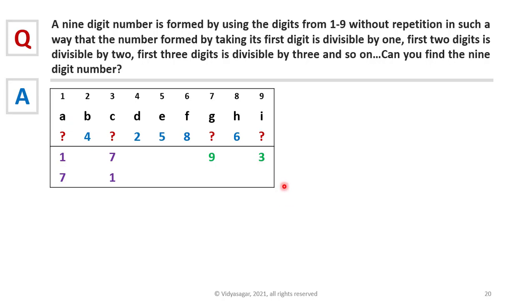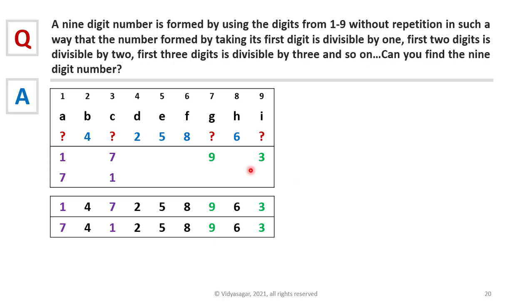So far we have used up all divisibility rules except for 7. Now by using this rule, we will try to find the answer. These combinations only give 2 possible 9-digit numbers. These are when A is 1, C is 7, and when A is 7, C is 1. Remaining numbers are already assigned. So from among these 2 numbers, we will look for the answer by using divisibility rule 7. Let's take the first 7 digits of these 2 numbers and apply divisibility rule 7 to find out if the number is divisible by 7.